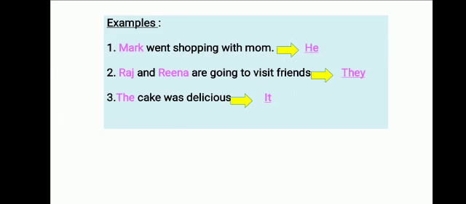Next is, the cake was delicious. It will be changed to it and it will read as, it was delicious here. Okay, children. So he, they, and it. We have used three pronouns here. So I hope the topic of pronouns is clear to you. He, she, it, we, they, I. All these are pronouns and we use them to replace any noun.